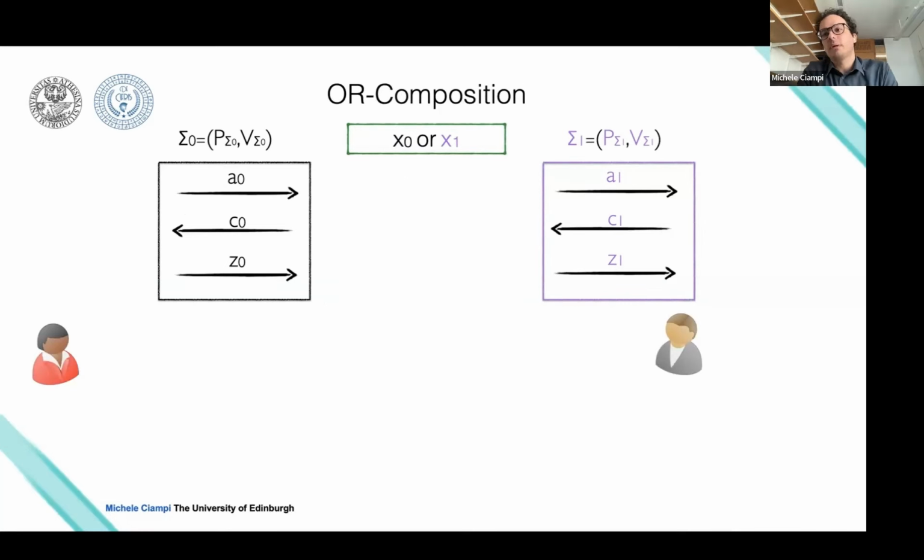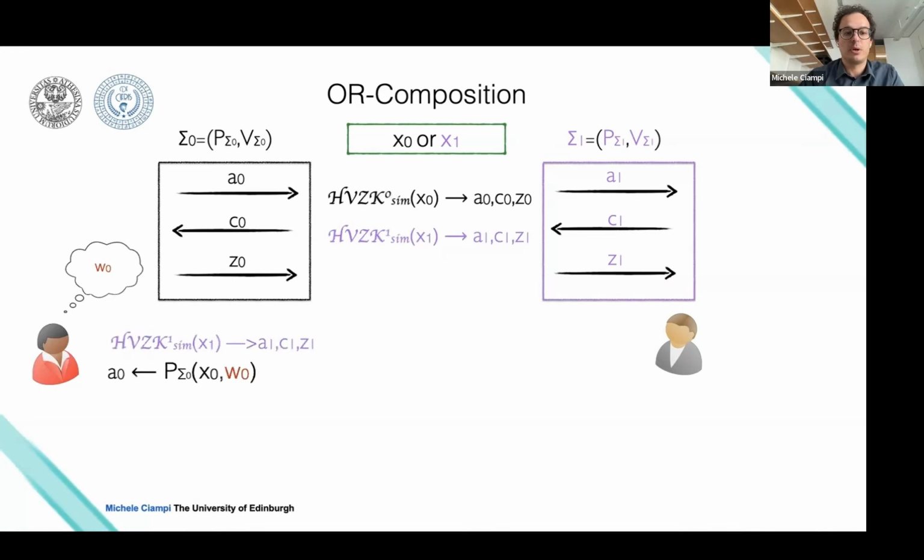Okay, so now Sigma protocols are very interesting because they are versatile. If you have two Sigma protocols for two different languages, for example, Sigma 0 is the Sigma protocol to prove that two graphs are isomorphic, and Sigma 1 is to prove knowledge of the discrete logarithm, you can create a new protocol for the OR composition. This means that I can design a new protocol that allows a prover to prove that either x0 is a true statement or x1 is a true statement. And it's a compiler. So the way the compiler works is as follows.